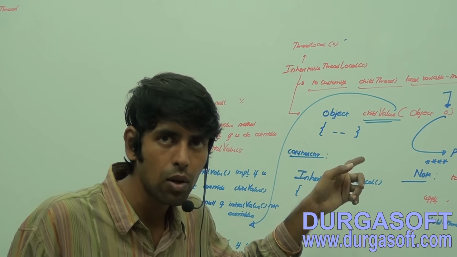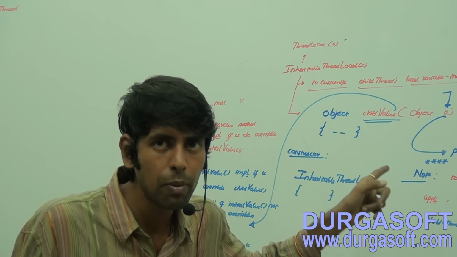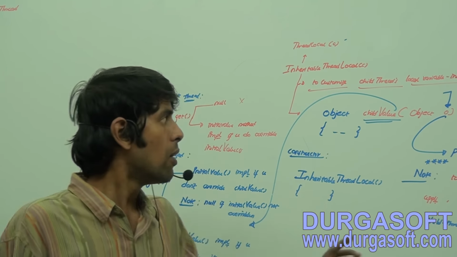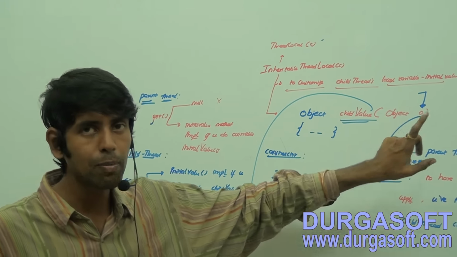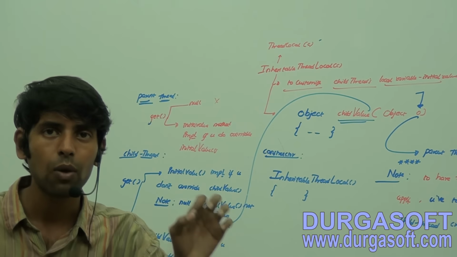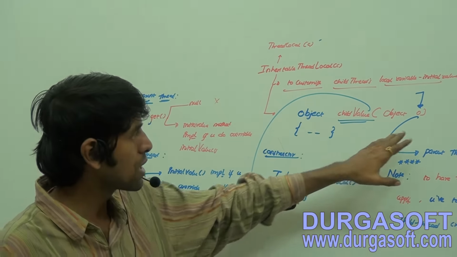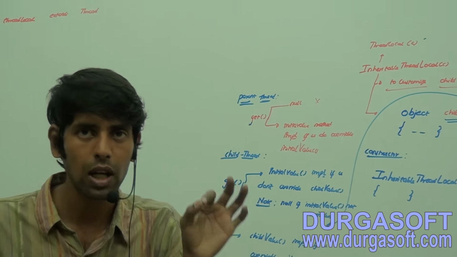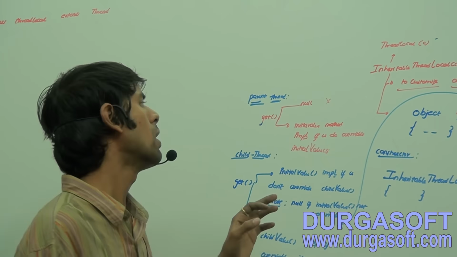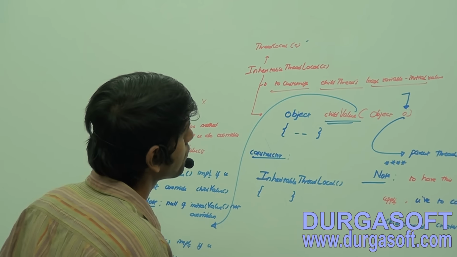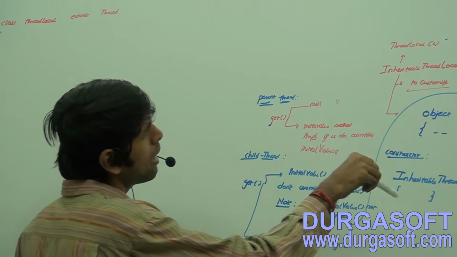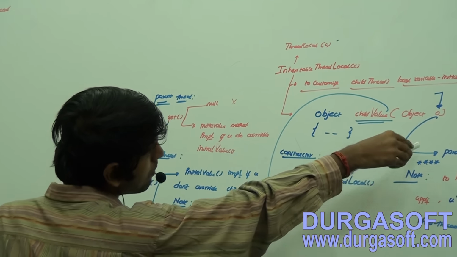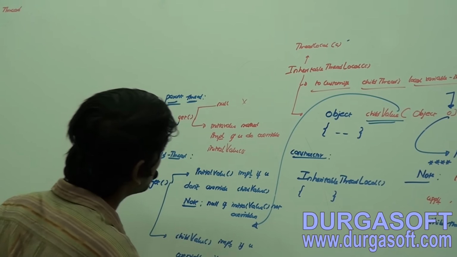And who is going to call the child value method? Of course, internally they are going to call it, and for this as an argument they are going to pass the parent thread's initial value. That's very important. You can even check this, you can print this also. It will give the parent thread's local variable initial value only. Now try to understand this. In order to execute this method by passing a parent thread's initial value, what do you have to do?